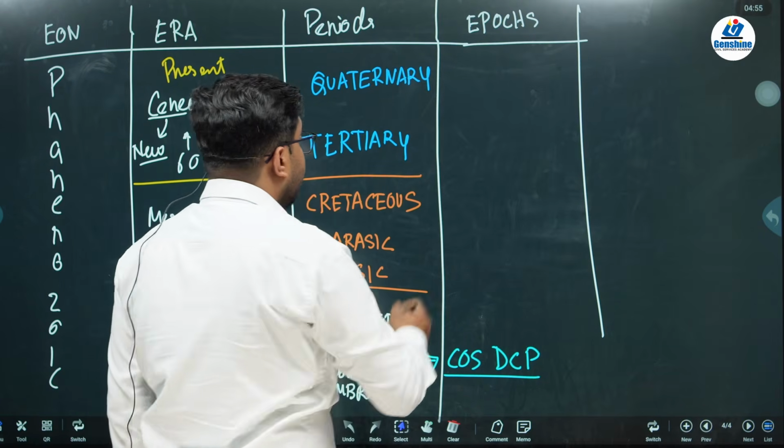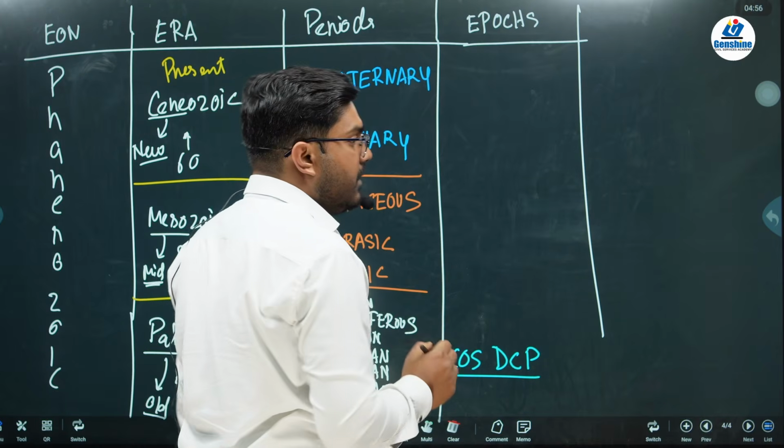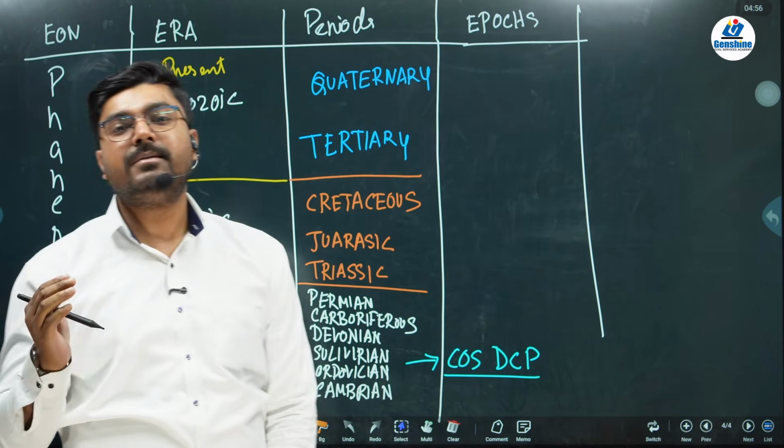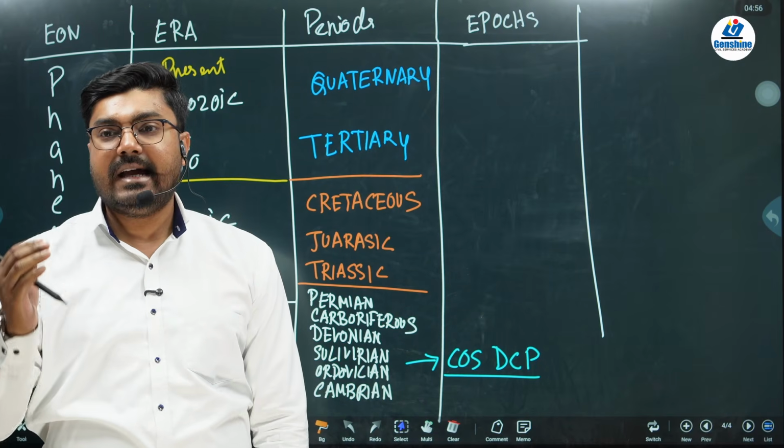The Tertiary is also called the mountain building period because it is during this time that the majority of the new mountains found today, like the Himalayas, were formed.